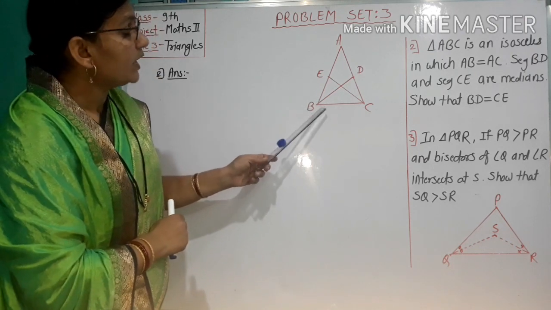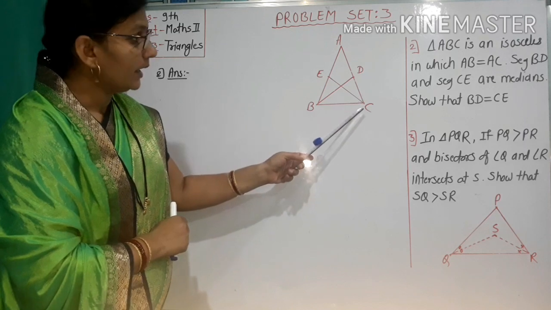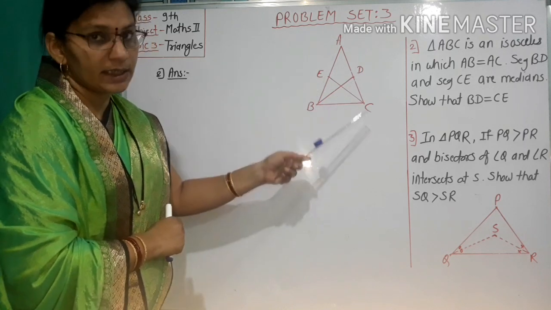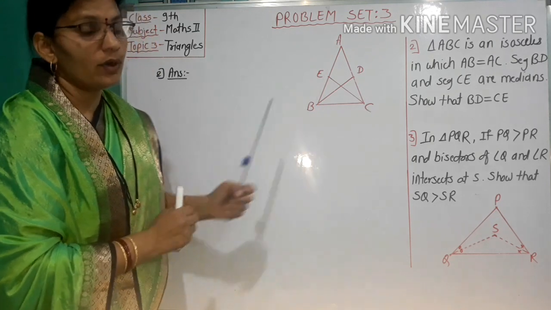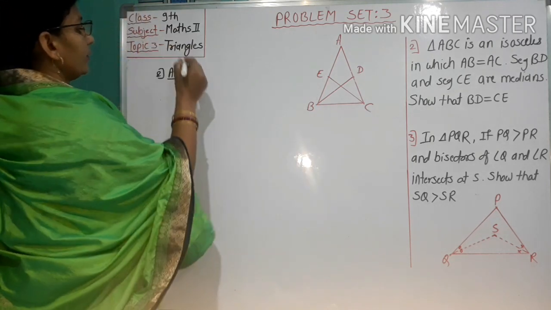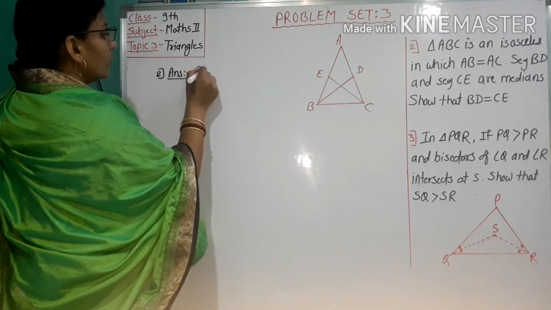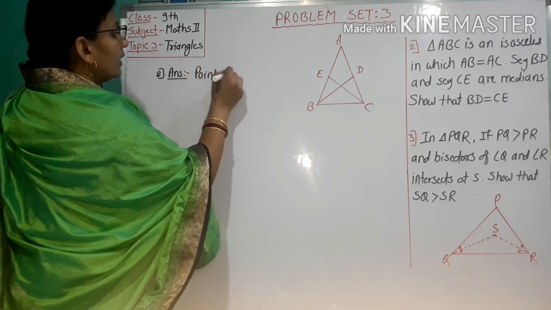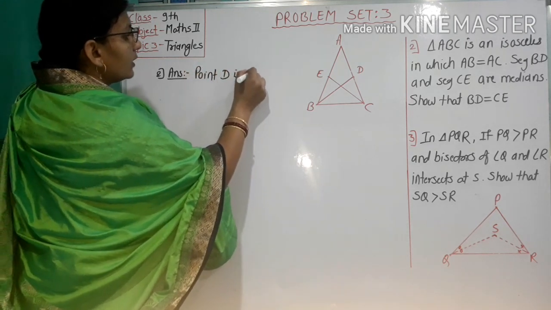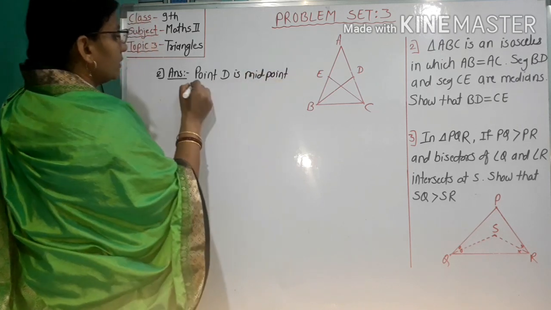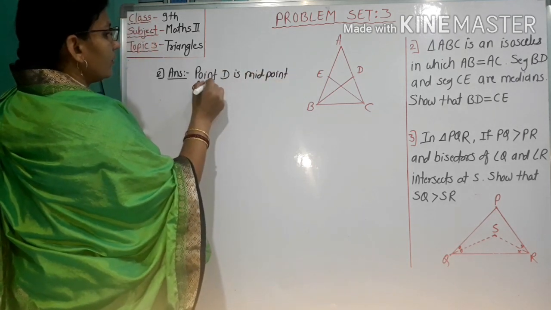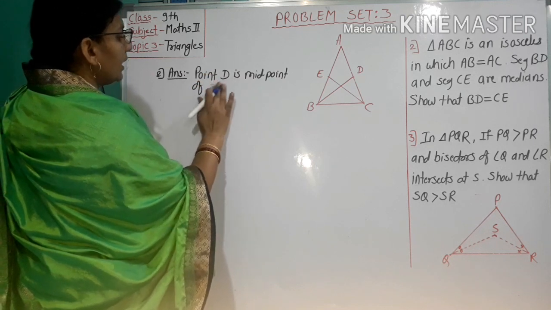Given that BD is a median, D is the midpoint of AC. Therefore AD equals DC equals half of AC. Point D is the midpoint of segment AC.